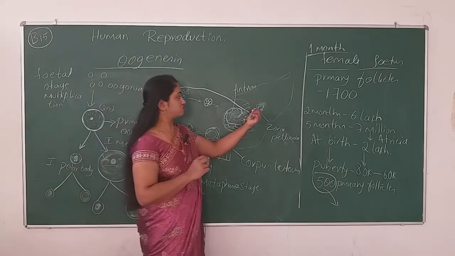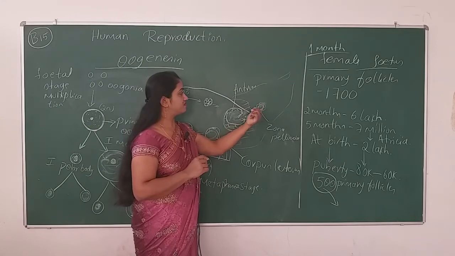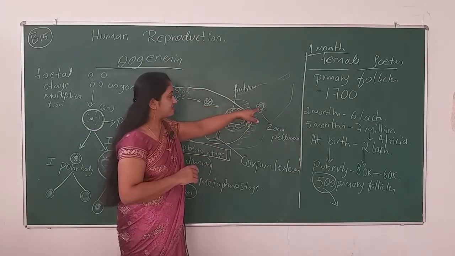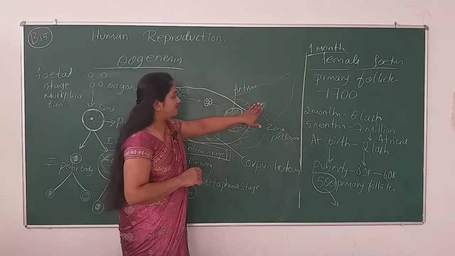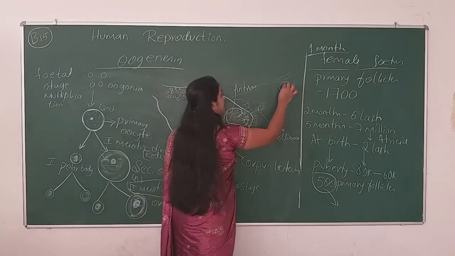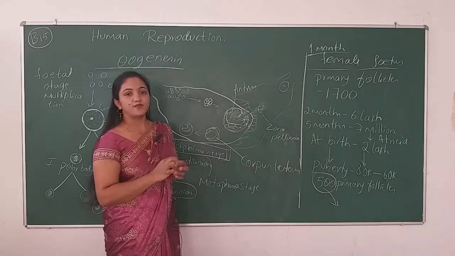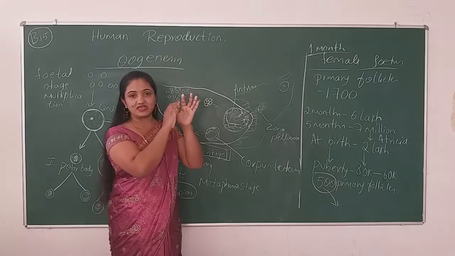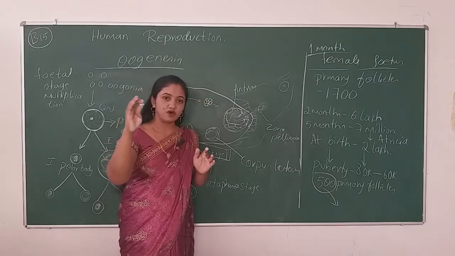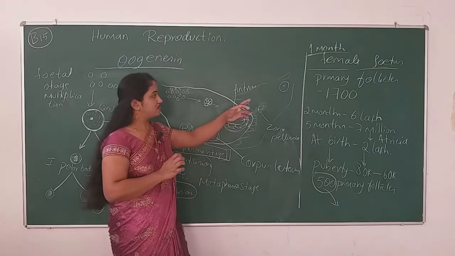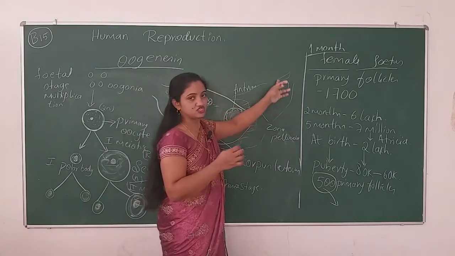The ovum goes through the fallopian tube, and when it reaches the ampulla-isthmic junction, or the ampullar region, meantime sperms enter the female reproductive tract, and fertilization occurs.